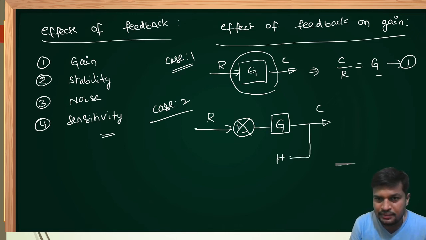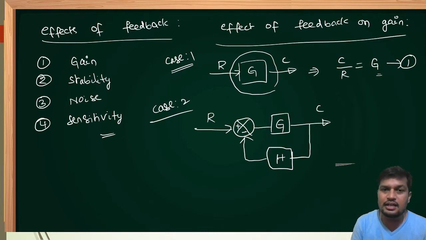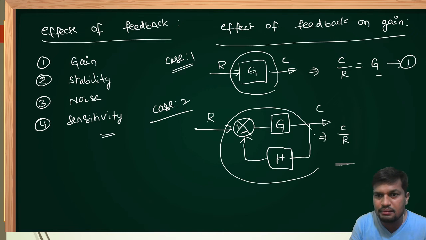That means for the above system, I am just connecting negative feedback. We already discussed this closed loop system with negative feedback. Overall gain including feedback is G upon 1 plus GH.